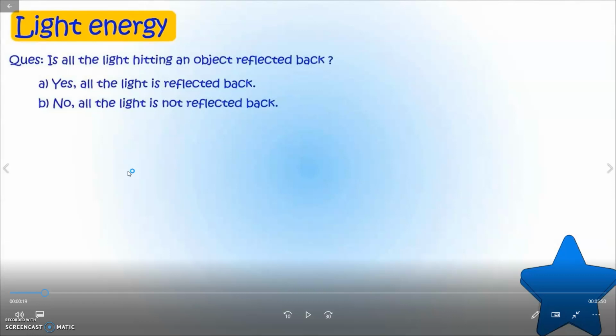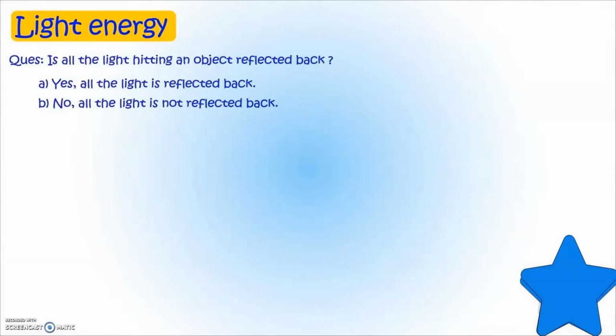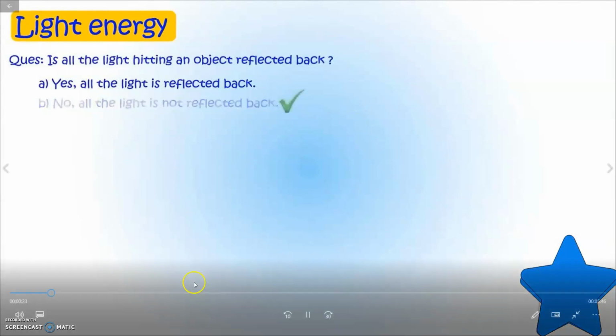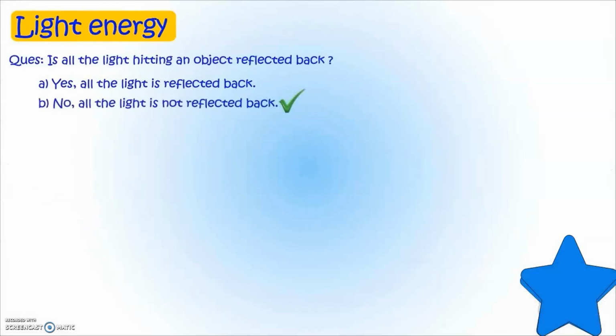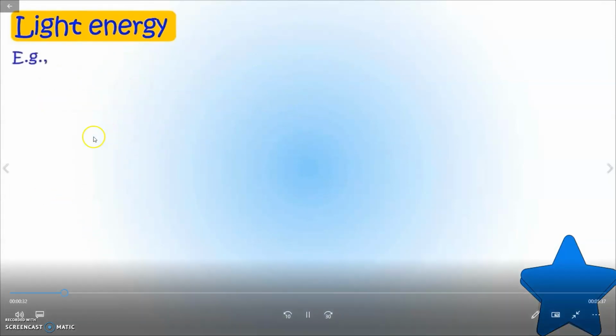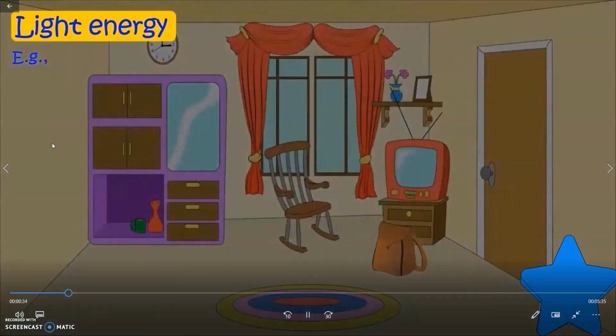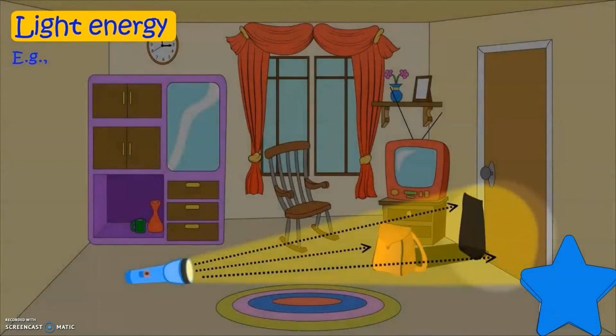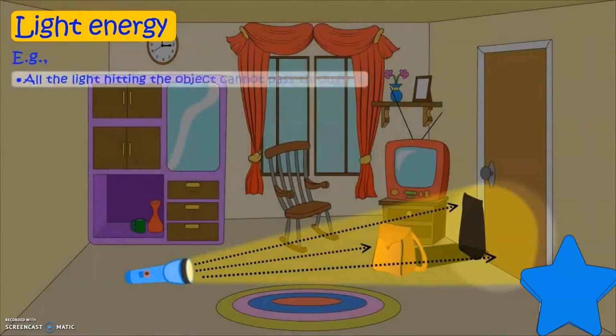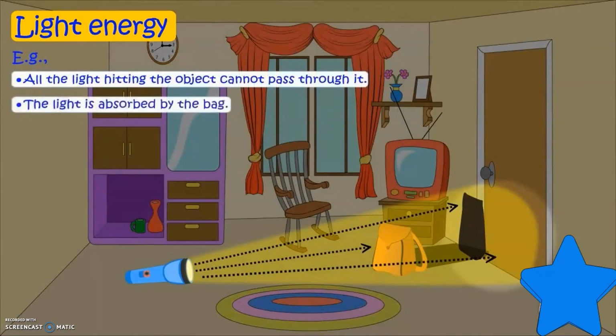Okay, now here, check your answer. Yes, not all the light is reflected back. So, an example. How can we prove that? Okay, for example, you have a source of light and the light is hitting the object.